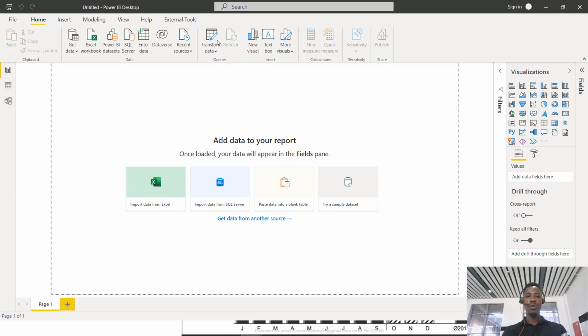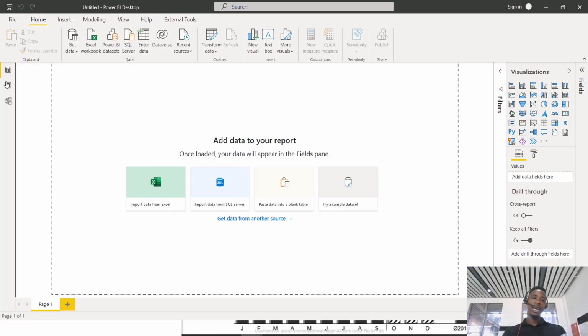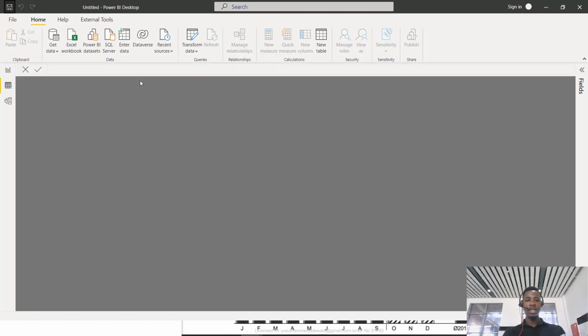These actually give you access to create a lot of interesting things, right? So it's just like Excel. You have all your ribbons here and different tabs. We have Home tab, Insert tab, Modeling, View tab, Apps, External tools, and all that, right? And here we have the report view. This is where you view all your reports, and this is where you view the data.